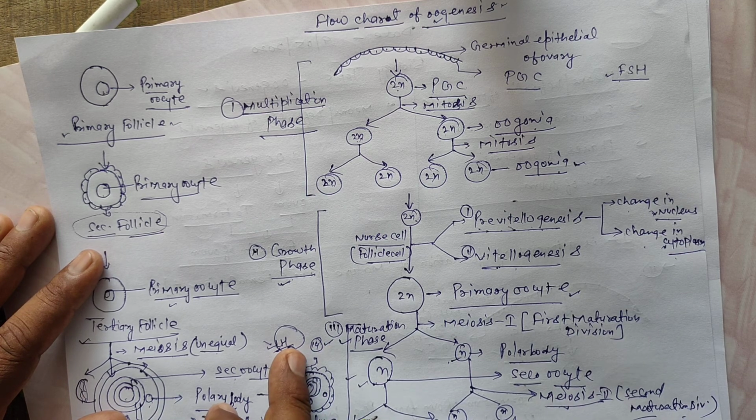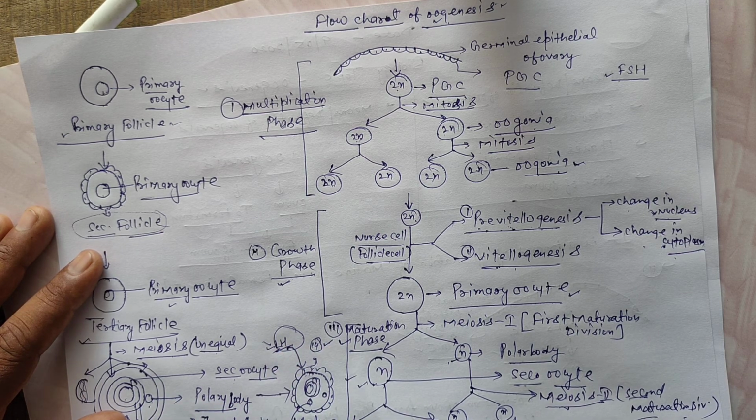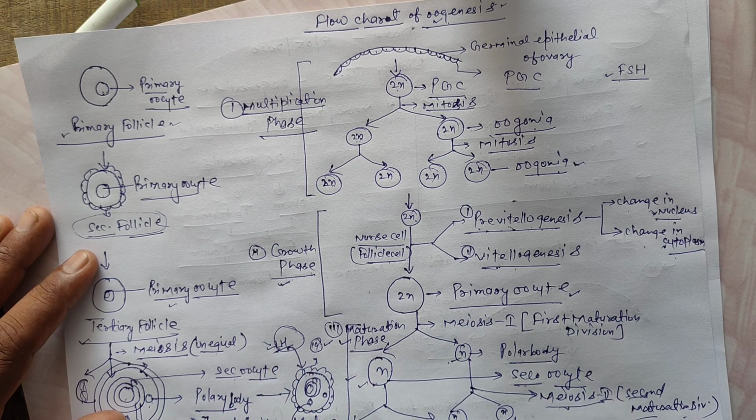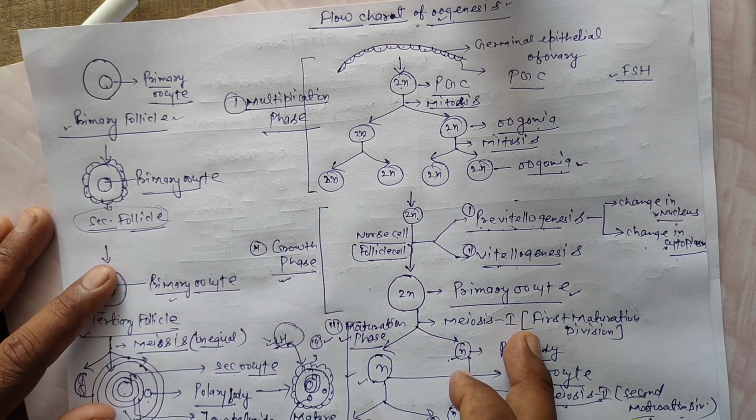Ovulation: in female humans during the menstrual cycle on day 14, on the effect of LH hormone, the secondary oocyte is released. This process is called ovulation. Second, the polar body is a haploid cell formed in the maturation phase. The secondary oocyte is a haploid cell formed by meiosis division.